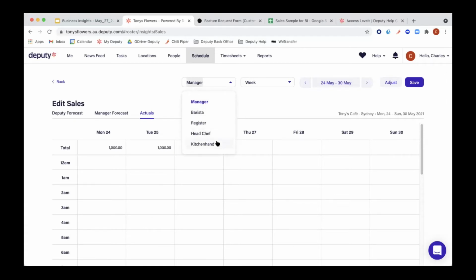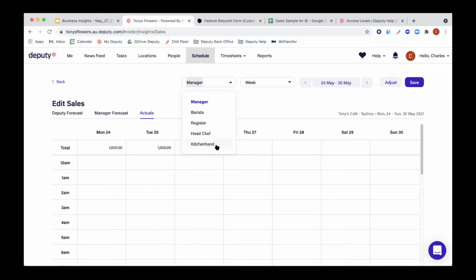If you want to allocate it to multiple areas, or to the whole location, the whole cafe, there are a few options. Either you choose one of the areas that you have. We have these 5 here: manager, barista, register, head chef, and kitchen hand. You can choose one of those and allocate the sales there. Or if you don't want to allocate it to any of your areas, and want to allocate it to the overall location, you could create another area, call it sales, and allocate the sales data to that sales area.